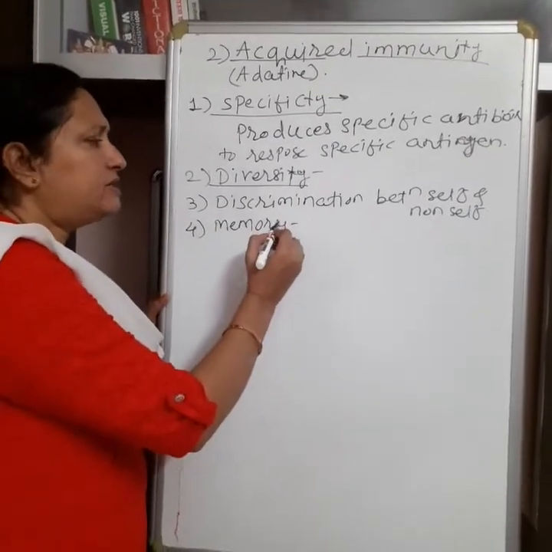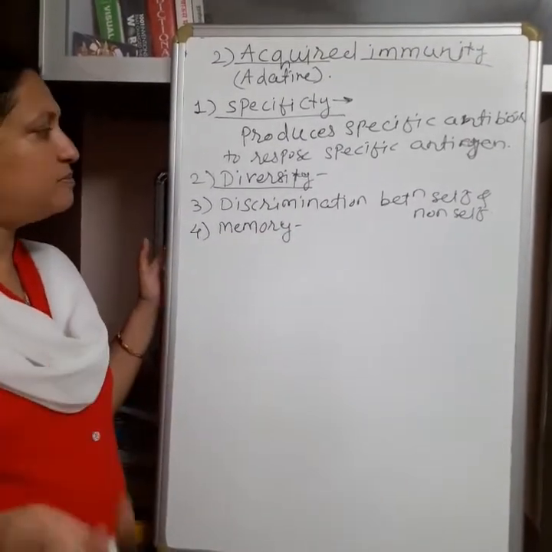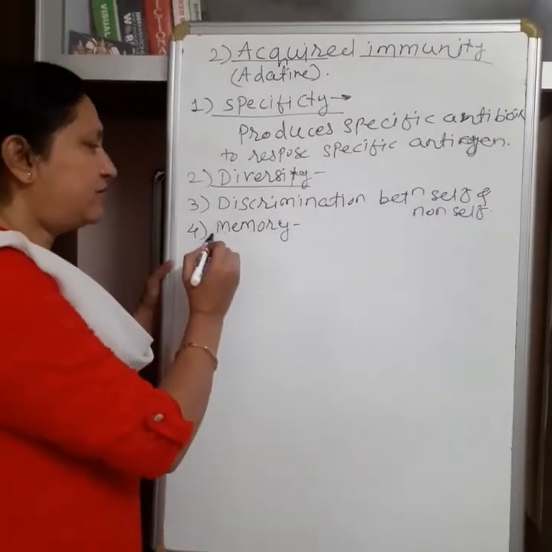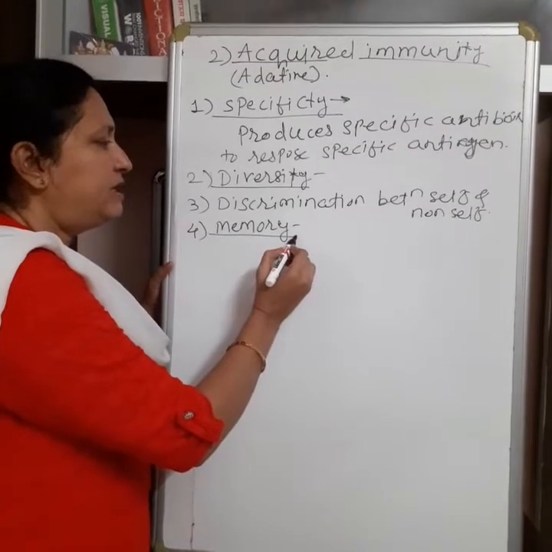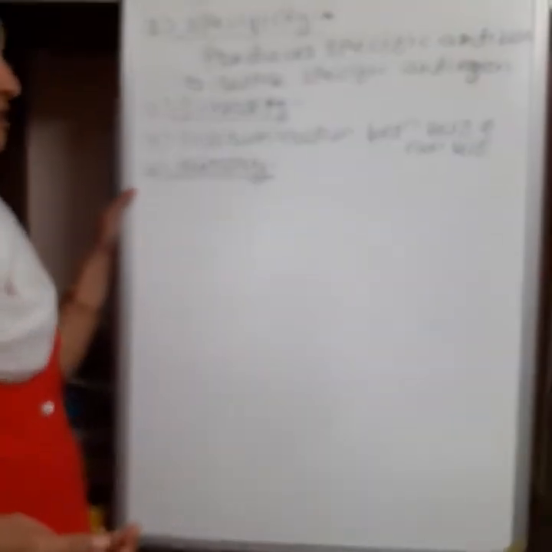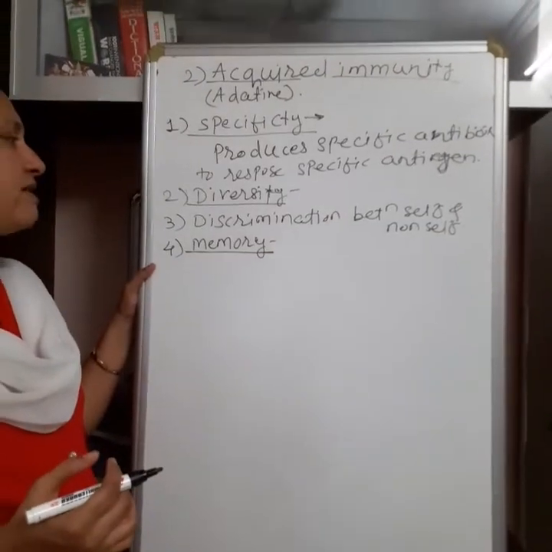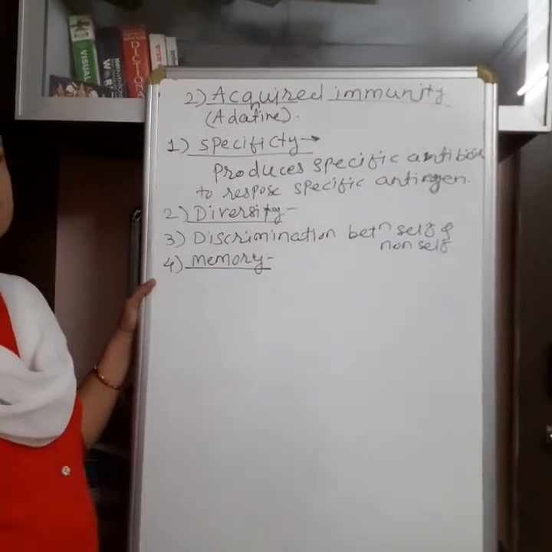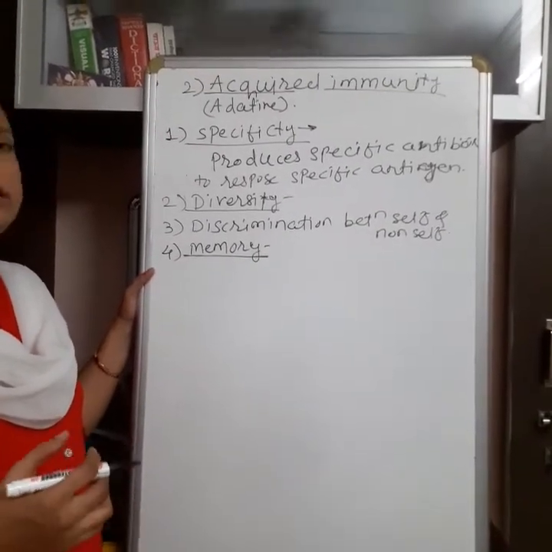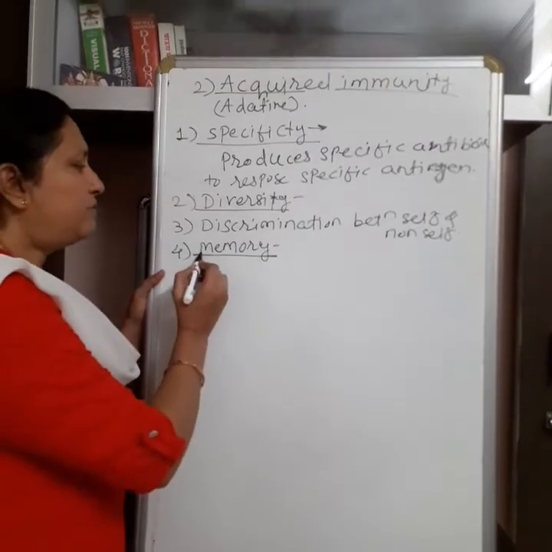Then when this same virus comes into the body next time or in future, the body's immune system immediately gives response to this measles virus, and this second response is very strong, so it protects the body immediately due to memory.